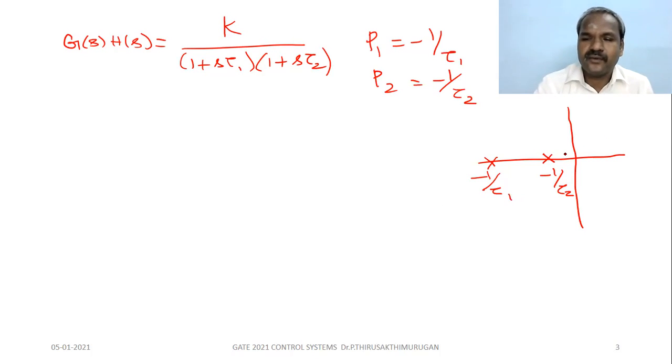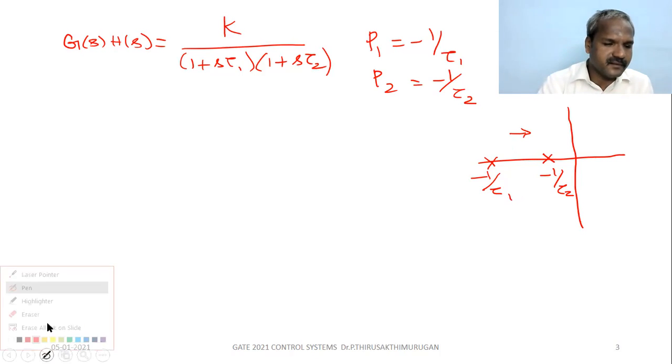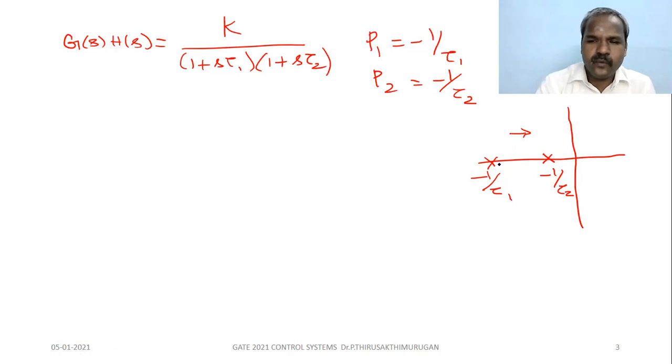Now see, if you stand here, no poles. If you stand and look into the right hand side, there will be a pole between these two, right? So one branch originates from this pole and one from this pole. They will break away at a breakaway point. If you calculate the breakaway point and the angle of asymptotes, the angle of asymptotes is 90 degrees.